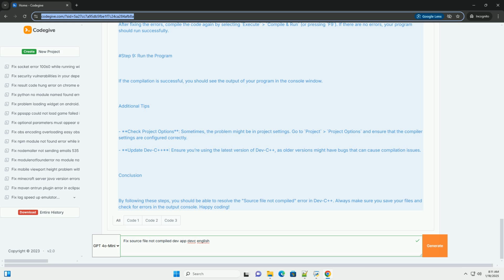Always make sure you save your files and check for errors in the output console. Happy coding!